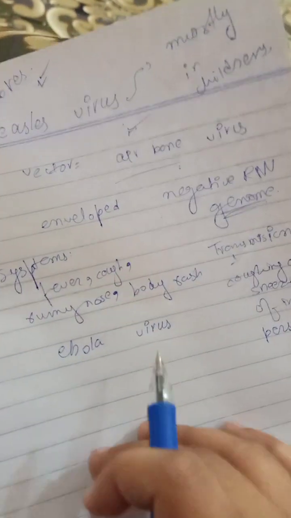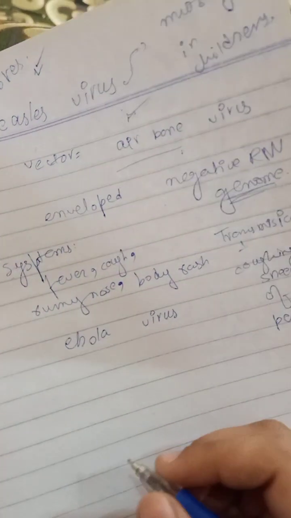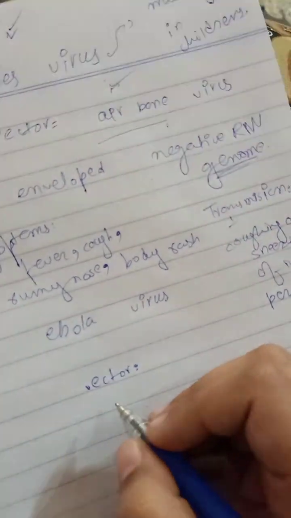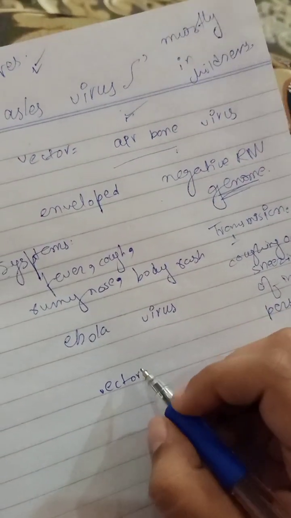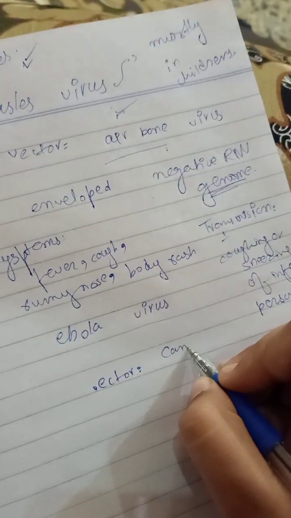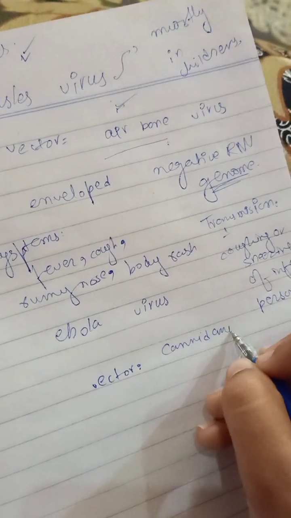Now let's talk about the ebola virus. Ebola virus is transmitted through canine animals. What are canine animals?